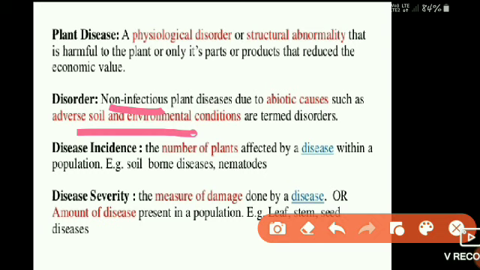The next term is disease incidence: the number of plants affected by a disease within a population, out of the total number of plants in the population, is known as disease incidence. Example, soil-borne diseases and nematode-affected plants. When we consider soil-borne diseases like fusarium wilt, in a population, the study of how many plants are infected by fusarium wilt is called disease incidence.